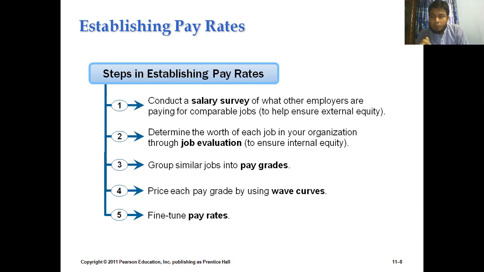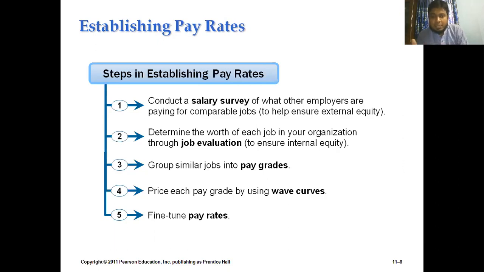Whenever we attach the term salary to the term survey, that means salary survey, it suggests obtaining or collecting information about what particular amounts are being paid by the other competing organizations. Okay, so that's the basic task that we need to do.